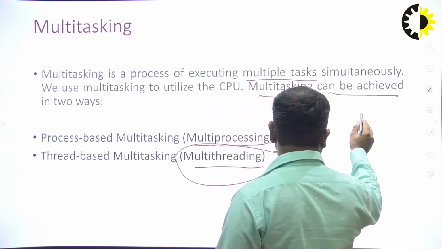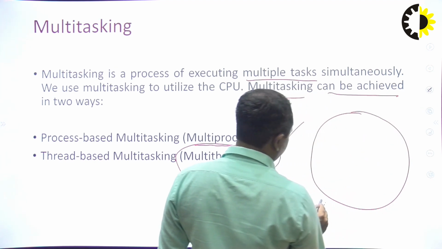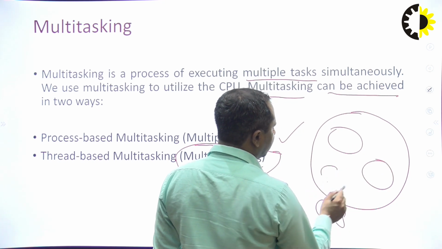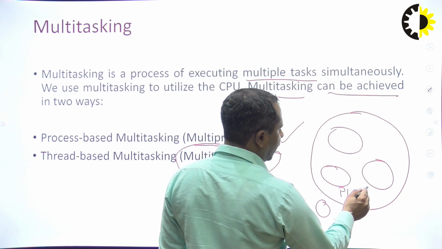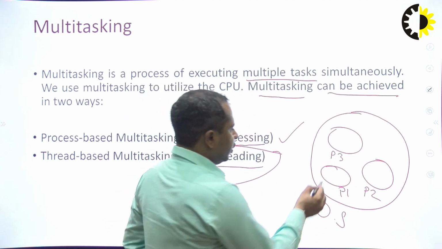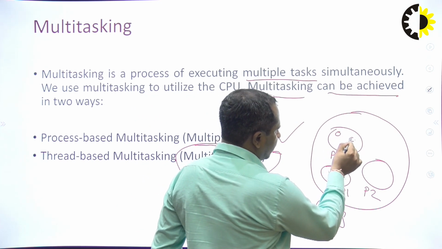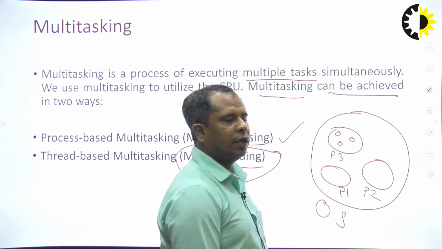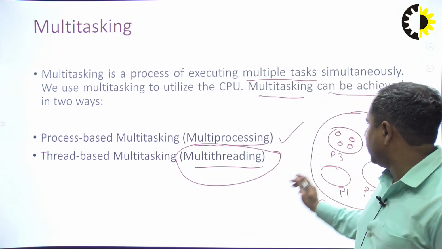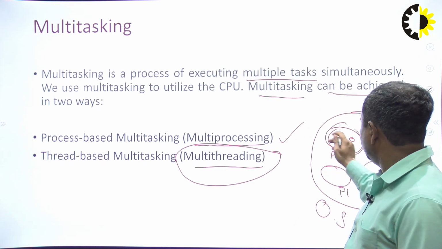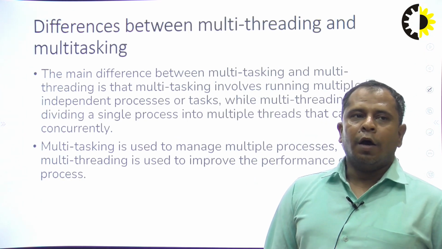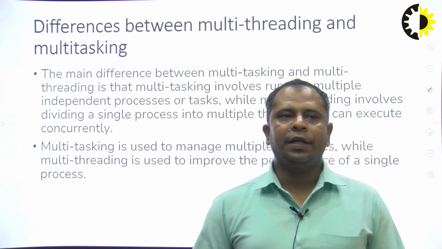That means in the operating system, so many processes are executing concurrently, like P1 process, P2 process, P3 process, and in one process, so many lightweight sub-processes are executing concurrently. This is known as the multi-threading concept in Java. So Java technology provides multi-threading using lightweight sub-processes. Now we will discuss the difference between multi-threading and multitasking.